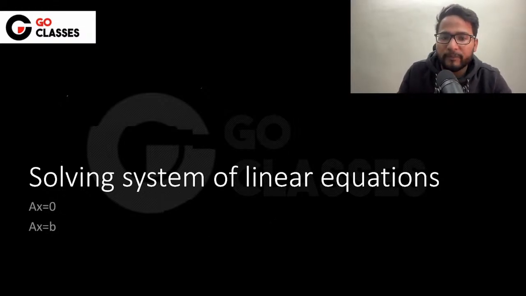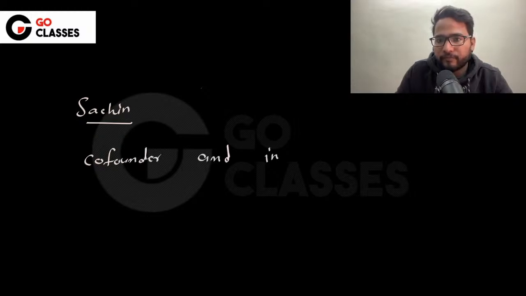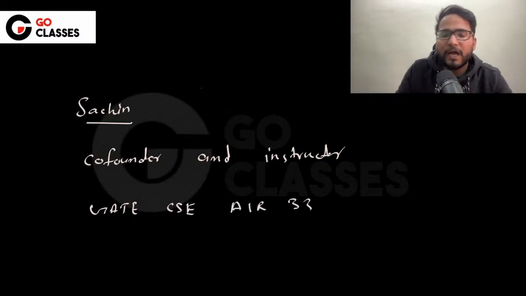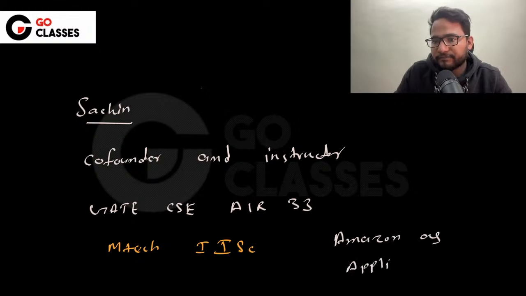Before I go further, let me quickly introduce myself. I'm Sachin. I'm co-founder and instructor at Go Classes. I have achieved GATE CSE All India rank 33. I have done my master's from IISc, so I'm an MTech from IISc. And after IISc, I have also worked at Amazon as an applied scientist.